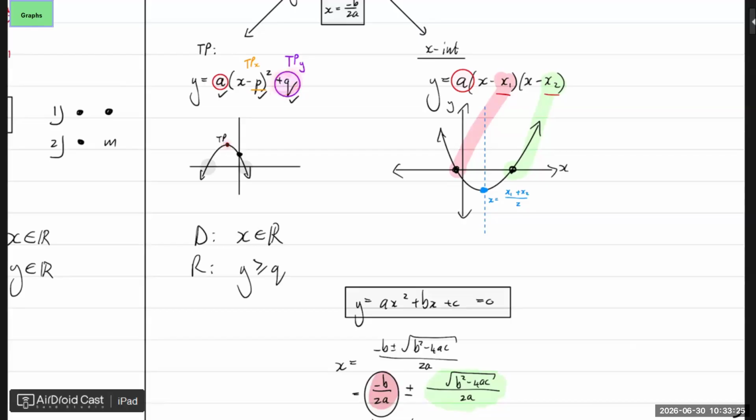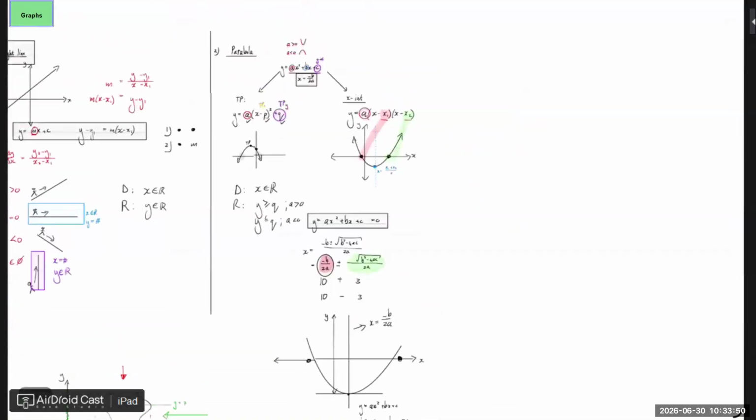That q value I'm referring to is the y value of the turning point. It's always greater than or equal to that one if your a is greater than 0, so if it smiles. But it's always smaller than or equal to that q value if your a is smaller than 0, if it's sad. All right, that's about that when it comes to the parabola.